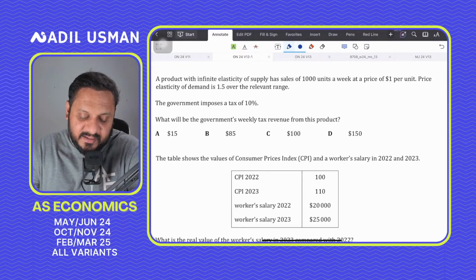The product has an infinite elasticity. The PES is equal to infinity. Its sales are 1,000. The market equilibrium price is $1. The PED is 1.5. It says the government is imposing a 10% tax. What will be the government's tax revenue?